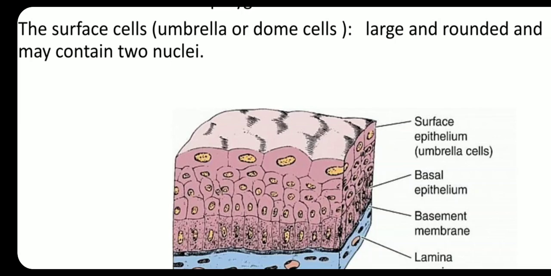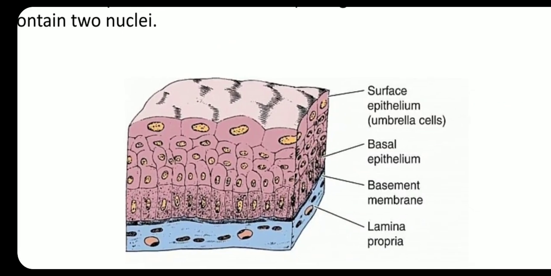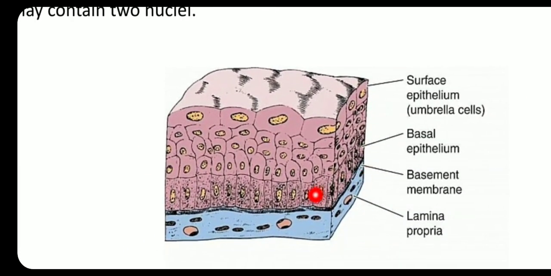Now, here in this diagram, you can appreciate what I was telling you. In the blue, this is the underlying connective tissue. This is the basement membrane, and these are the basal cuboidal cells, a single layer of basal cuboidal cells. Above that, these multiple layers are the polygonal cells.